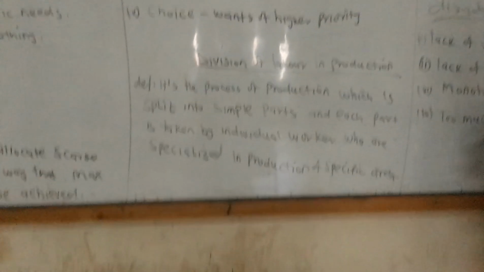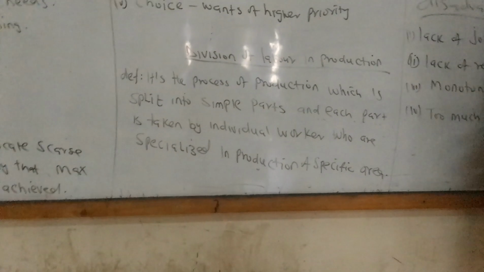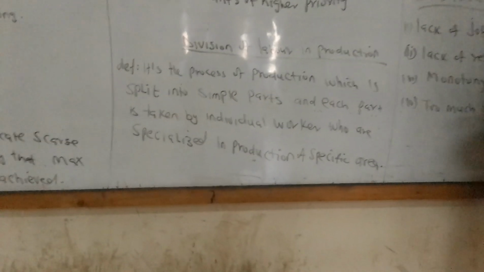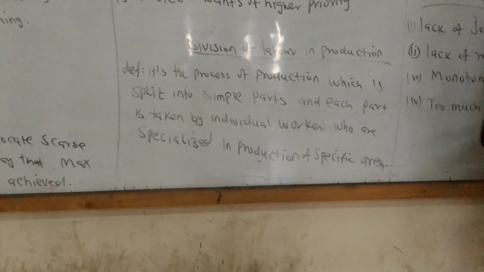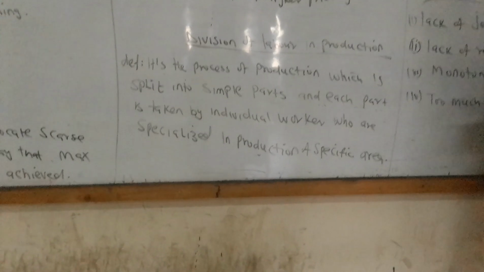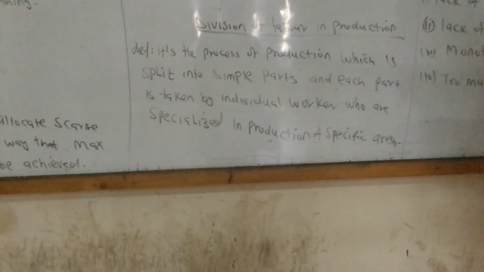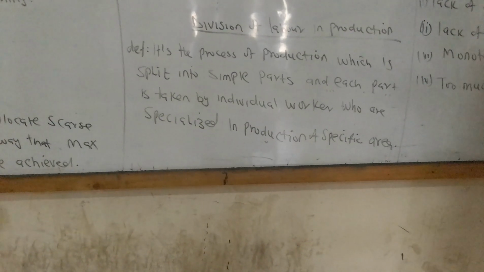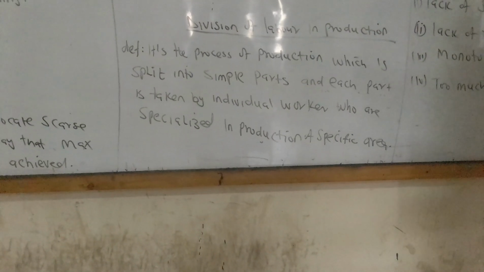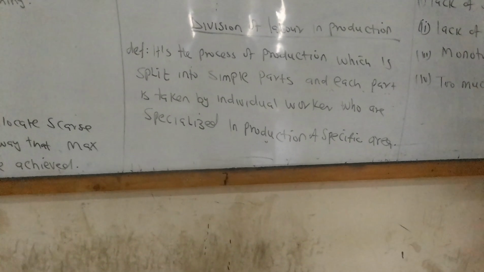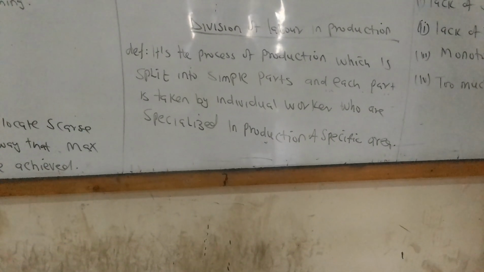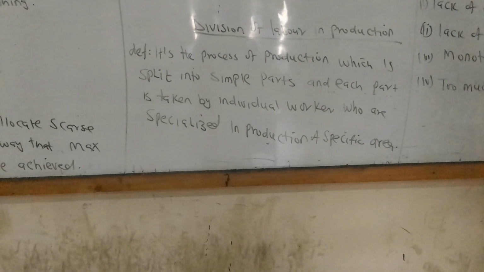When we talk of division of labor, that means how are we going to share the activities in our nation, or even in a company, an institution, how are we going to share? In the division of labor, we are saying it's the process of production which is split into simple parts, and each part is taken by an individual worker who is specialized in production of a specific area.